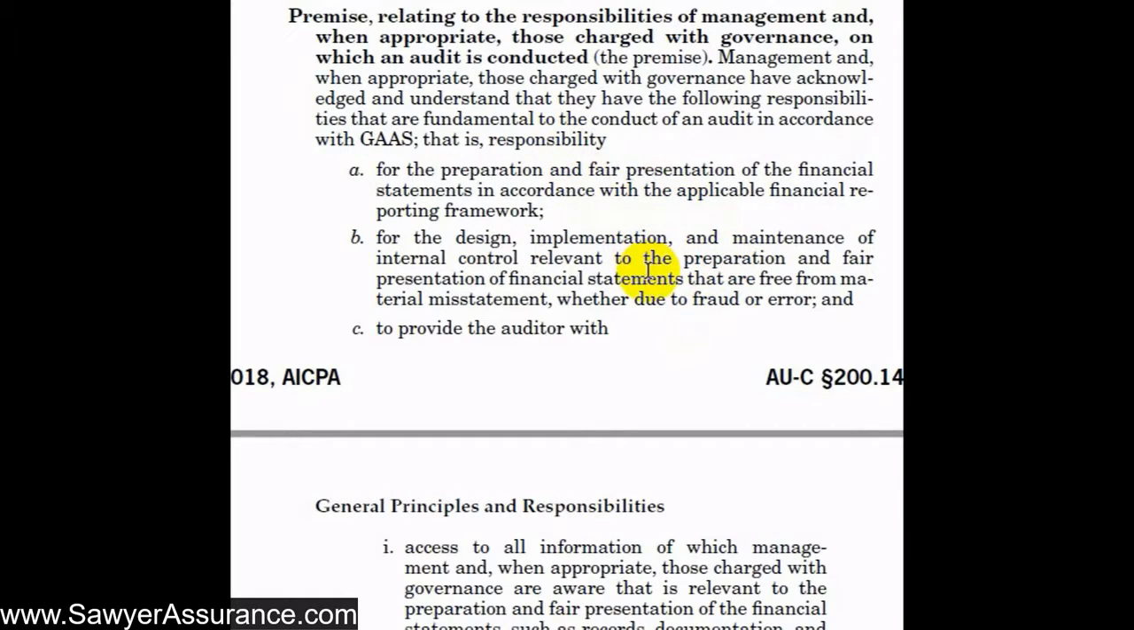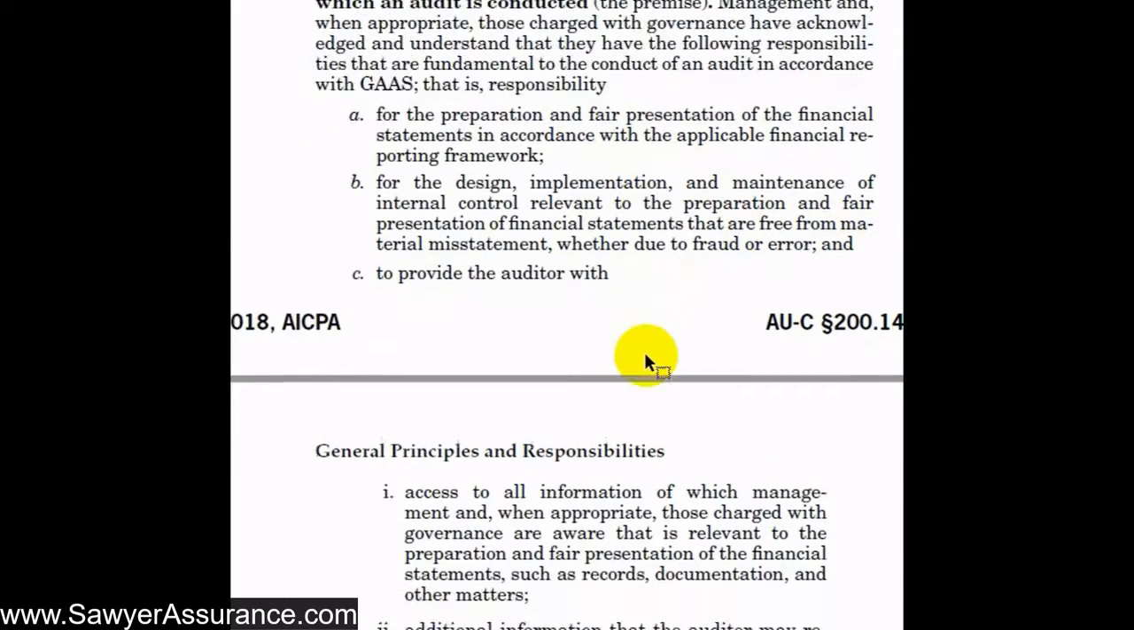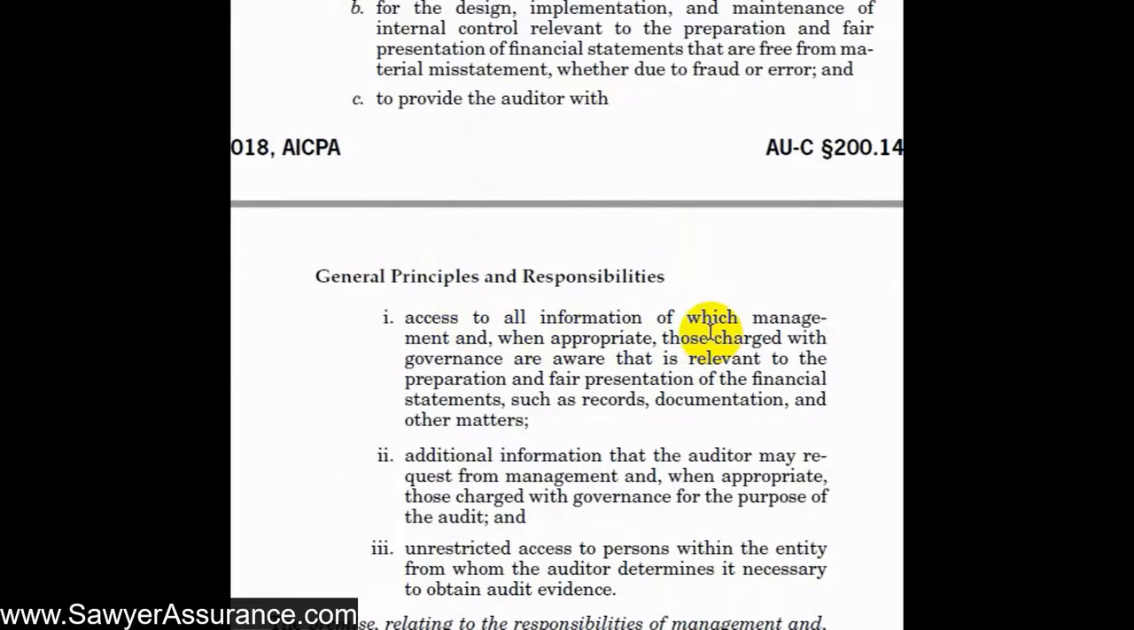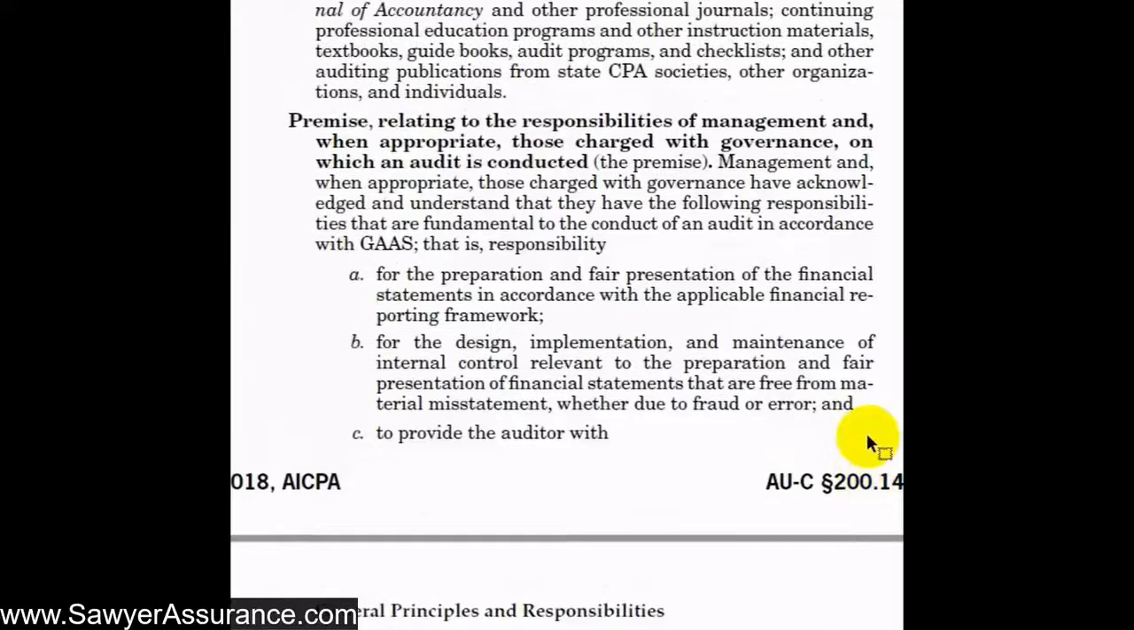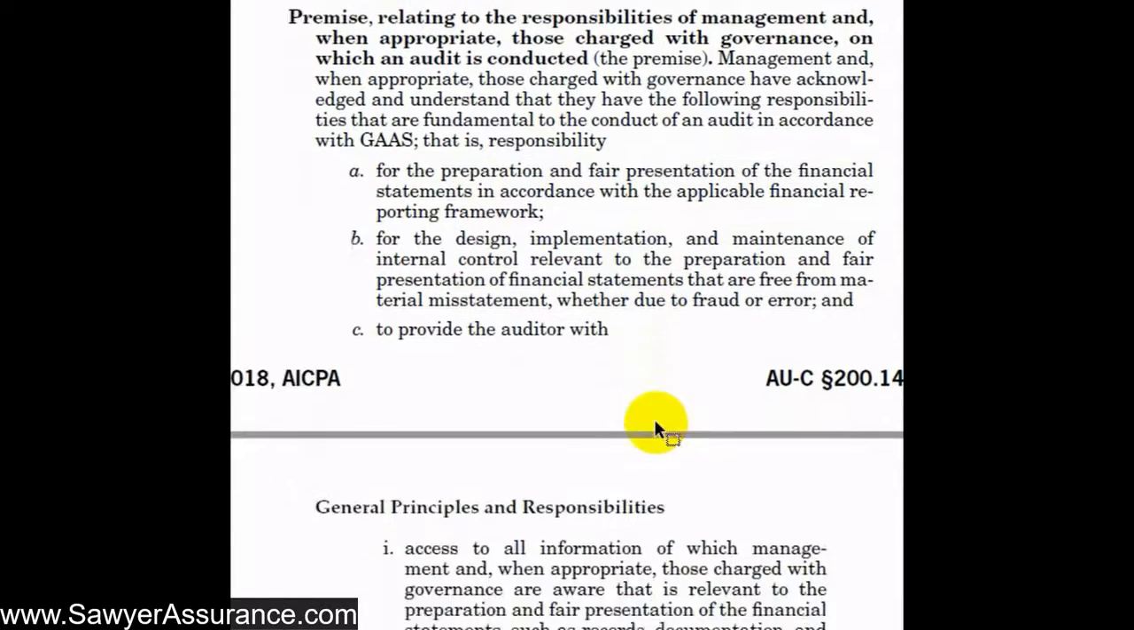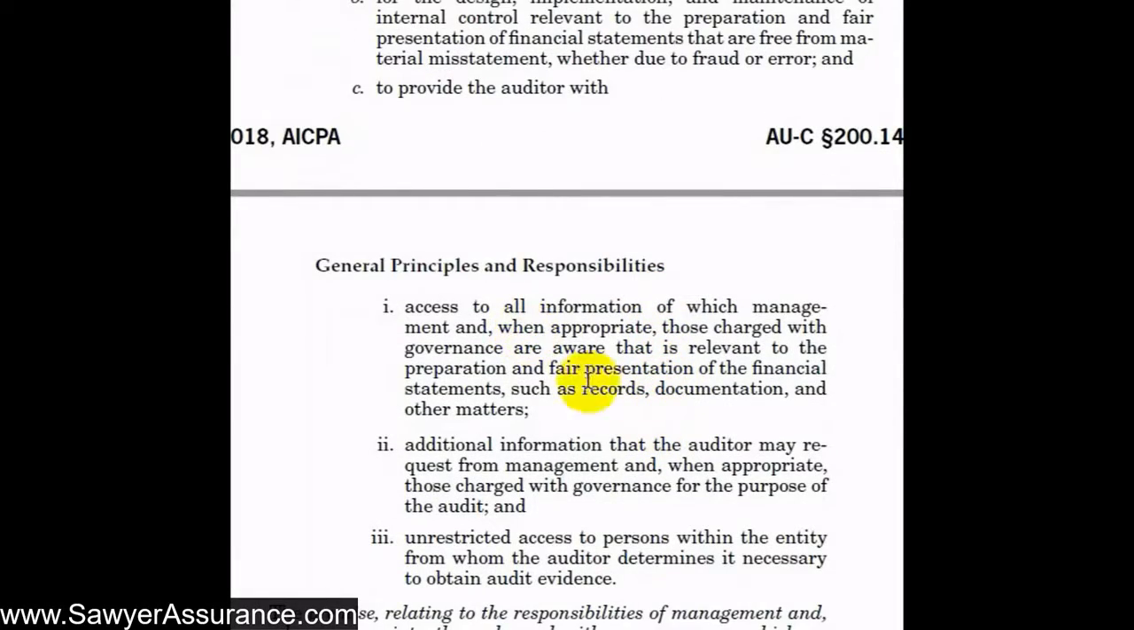And it's their responsibility to make sure that the financial statements are free from material misstatement. And it's also their responsibility to provide the auditor with access to all information that is relevant to the preparation and fair presentation of the financial statements, any additional information that the auditor might request, and also unrestricted access to persons within the entity from whom the auditor needs to obtain audit evidence. So in summary, we see that it's management's responsibility and not the auditor's responsibility to select the appropriate financial reporting framework and to prepare and present the financial statements thereon, to design and implement their own internal controls, and to provide the auditor with all the information that he needs to conduct the audit.